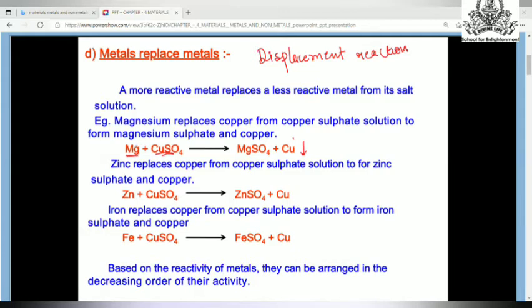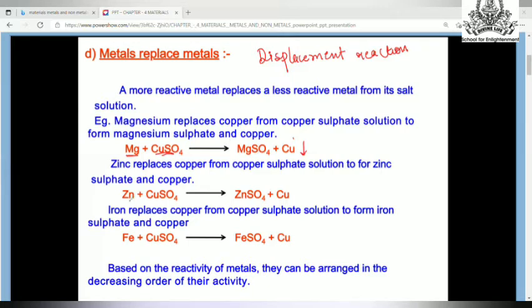Now, why does magnesium react with copper sulfate and displace copper? Because magnesium is more reactive than copper. Magnesium is very strongly reactive compared to copper, so it displaces copper from its salt solution and forms a salt with the sulfate.